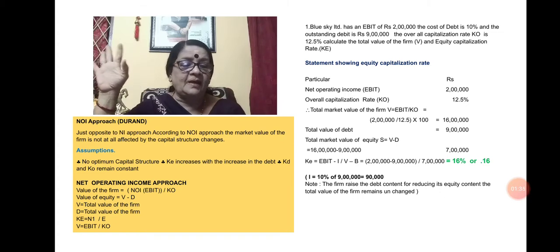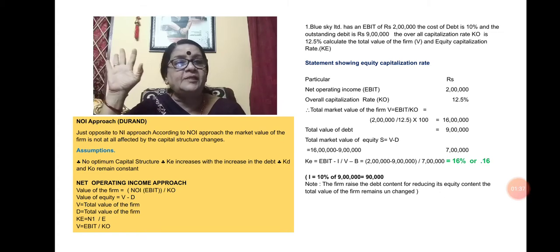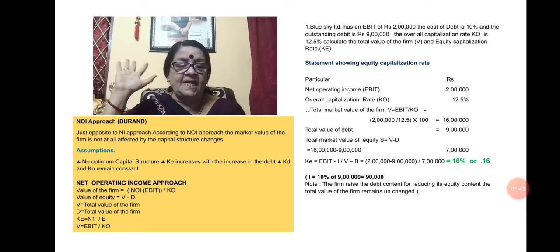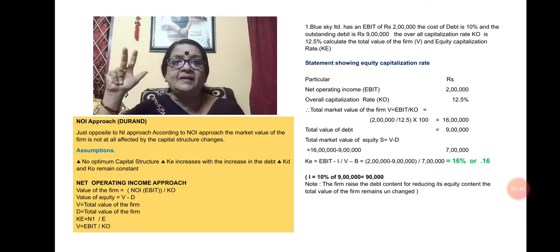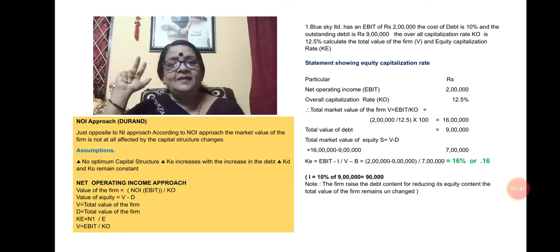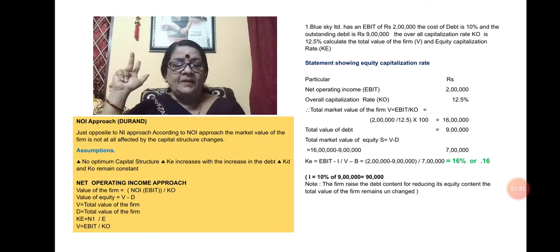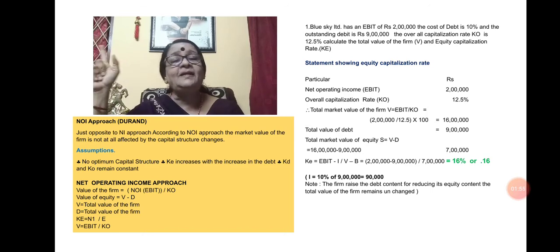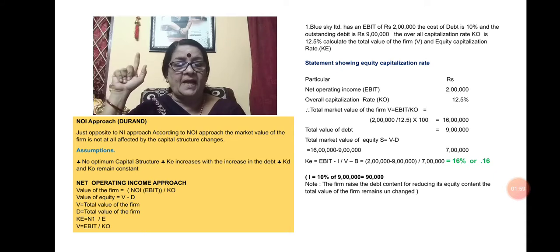The assumptions are: the value of the firm remains unchanged; there is no change in the value of the firm. Again, KE increases with the increase in the debt, that is, the cost of equity increases with the increase in debt. And KO and KD remain constant. In the other approach, KD and KE remain constant; here it is KO and KD that remain constant.